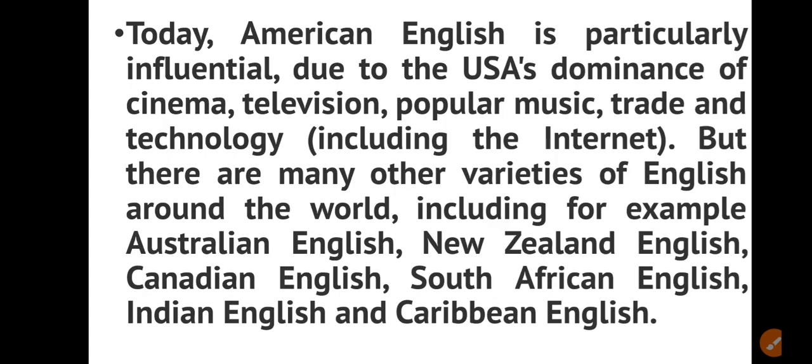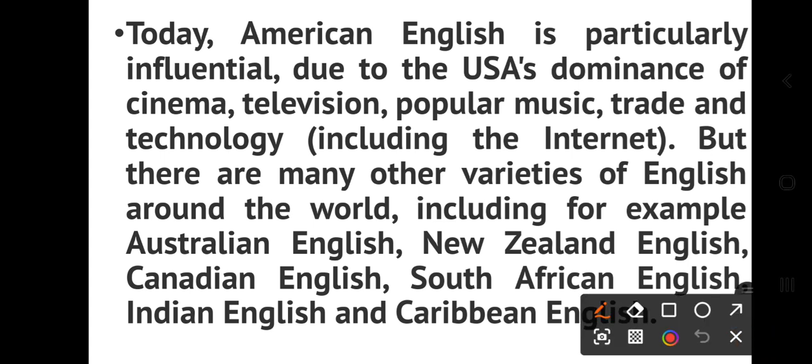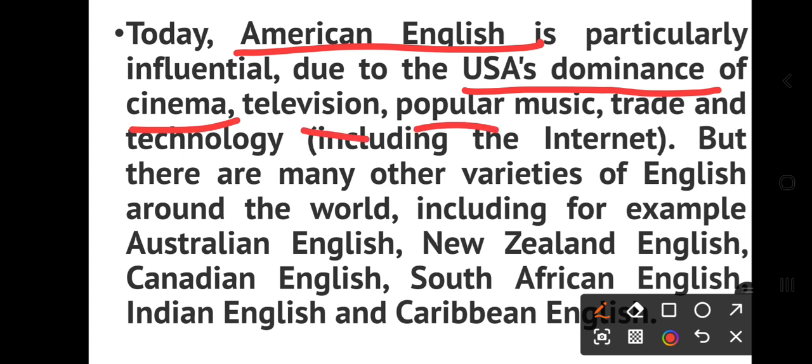Today, American English is particularly influential due to the USA's dominance of cinema, television, popular music, trade, and technology. See, I told you that directly or indirectly, everything influences us. Why is it influential? Because of the dominance of cinema, television, popular music, even mobile, trade, reels, and technology, including the internet.